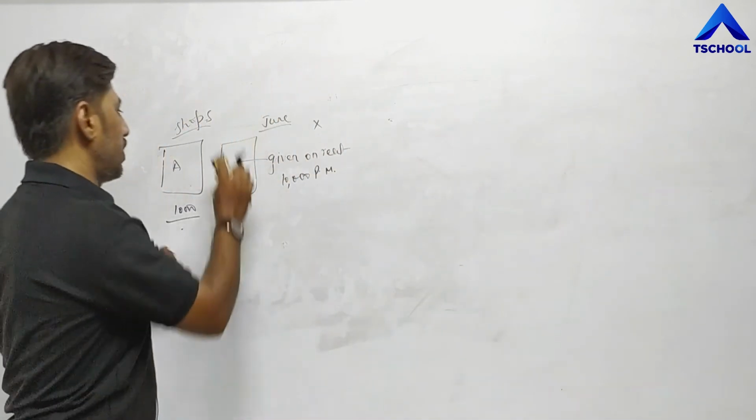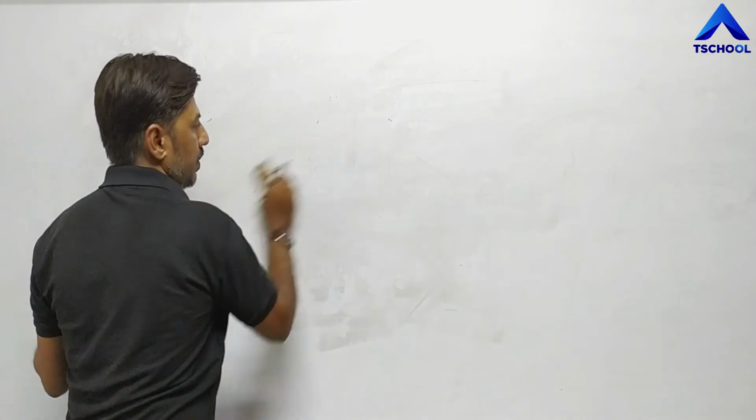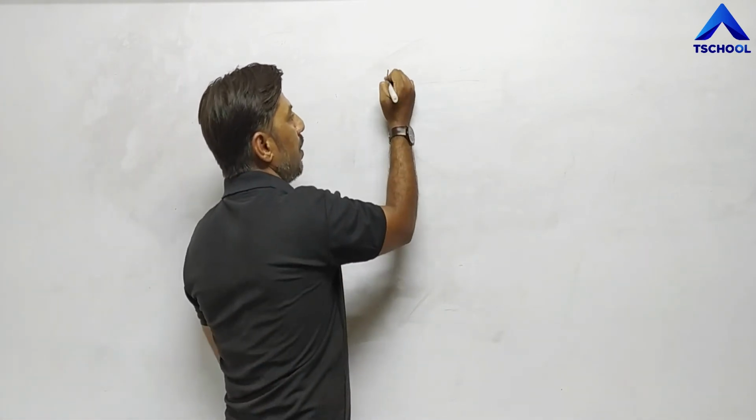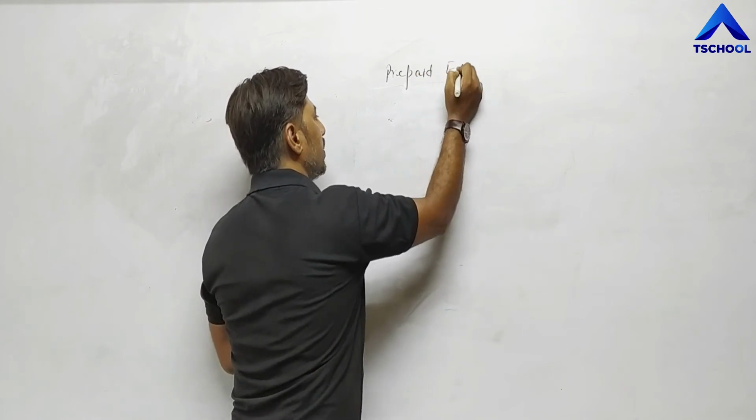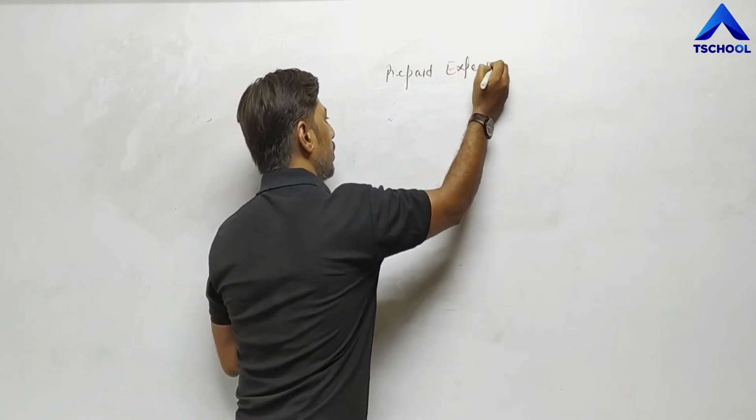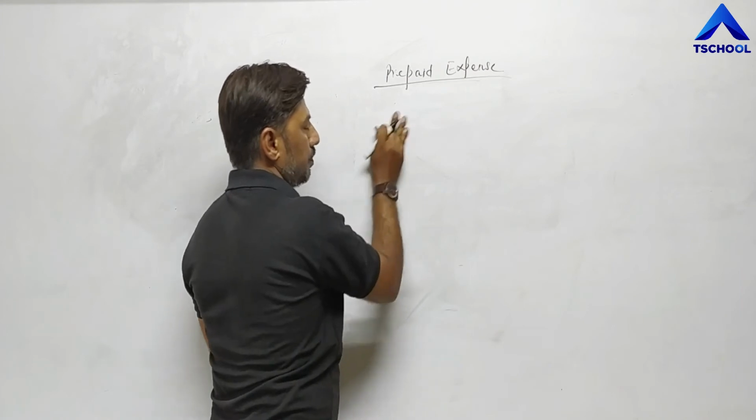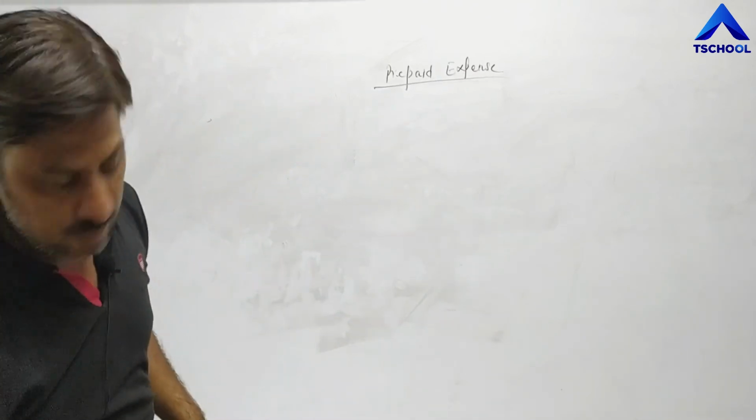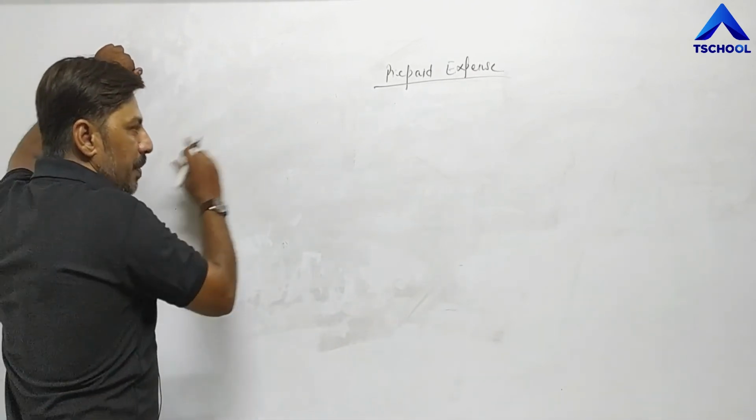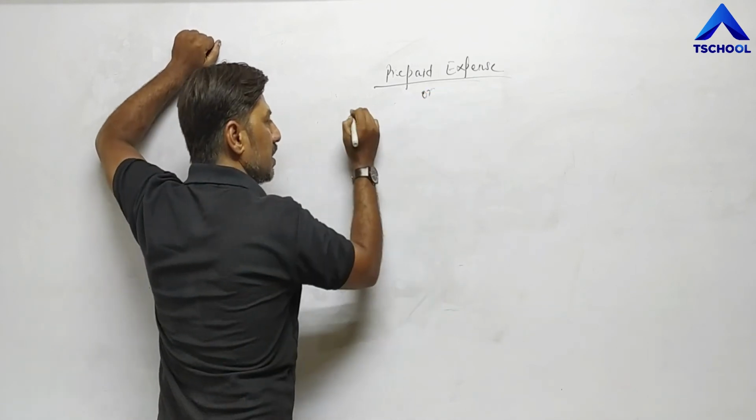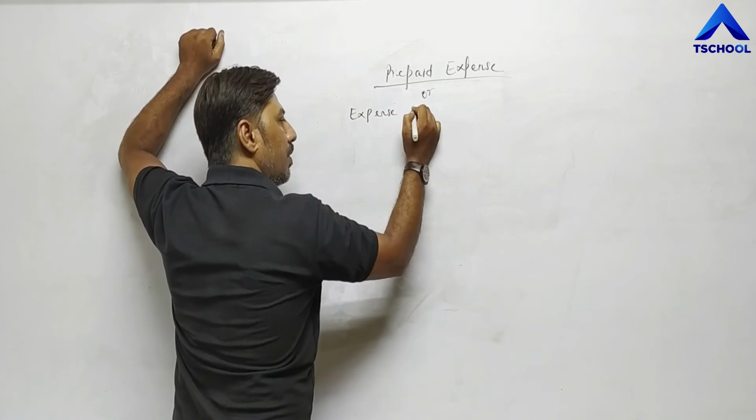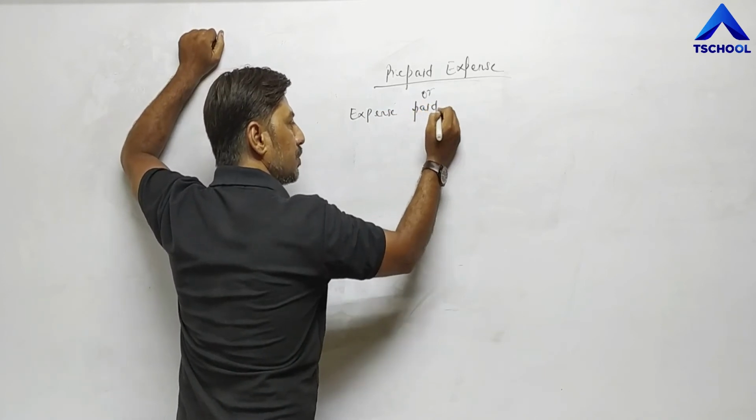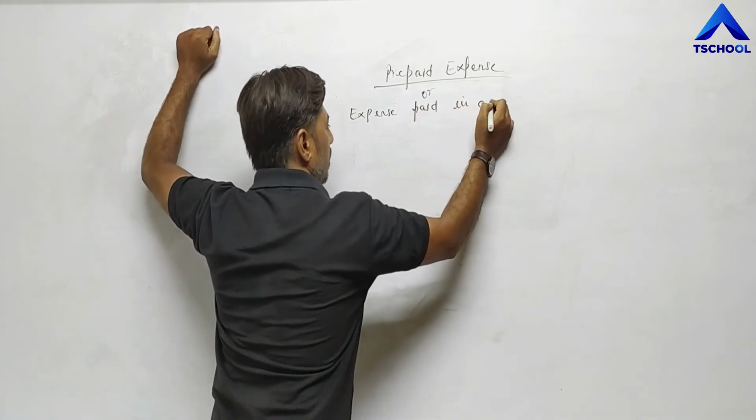Now the fourth part is prepaid expense. Prepaid expense. Now prepaid expense means any expense which a business unit has paid in advance.